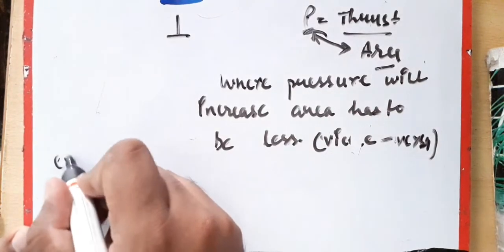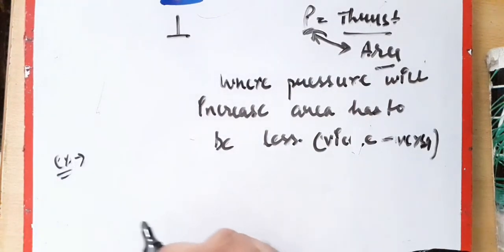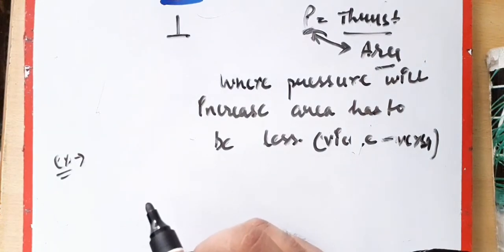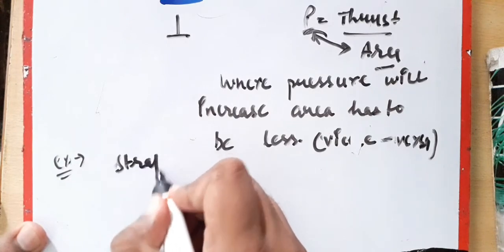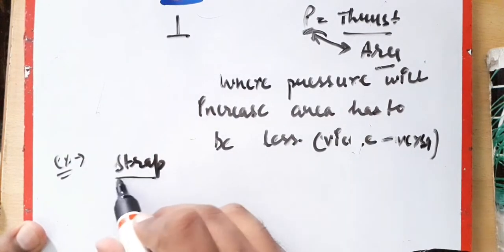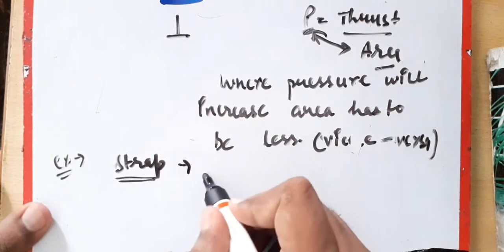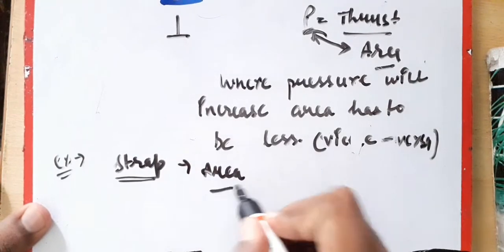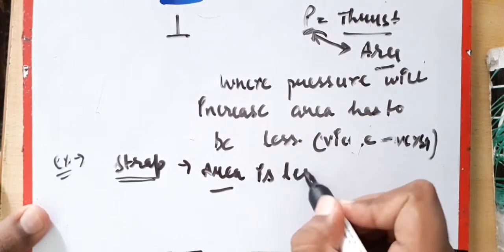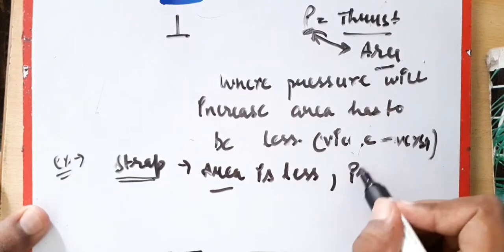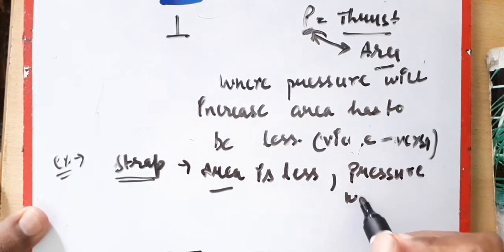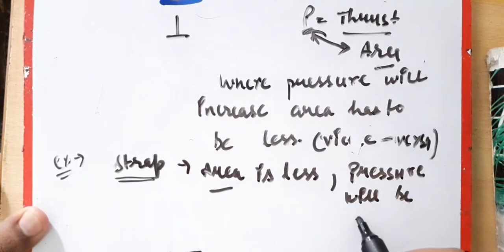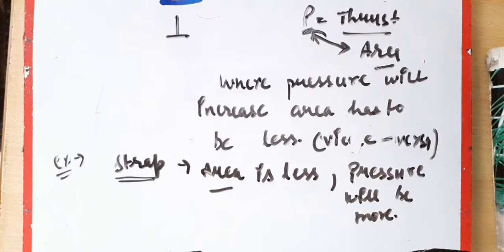This is a very important example: while handling school bags, the straps of the school bags are very thin, right? Because the straps are thin, their area is less. So when the area is less, pressure will be more. That is why we can see the straps pressing on our shoulders. It increases the pressure on them.